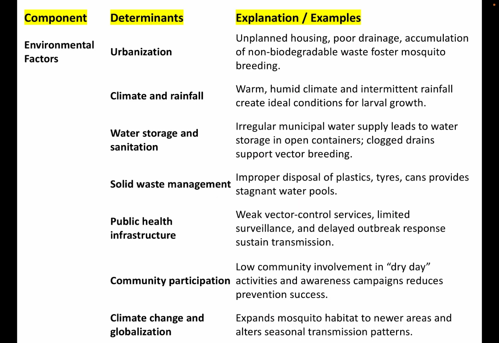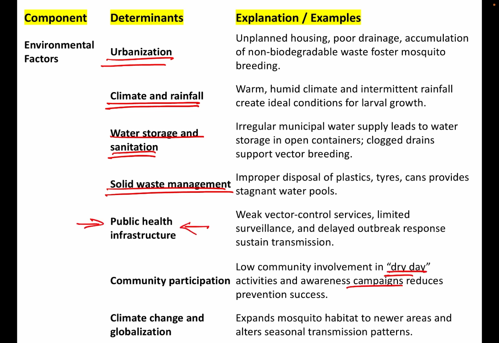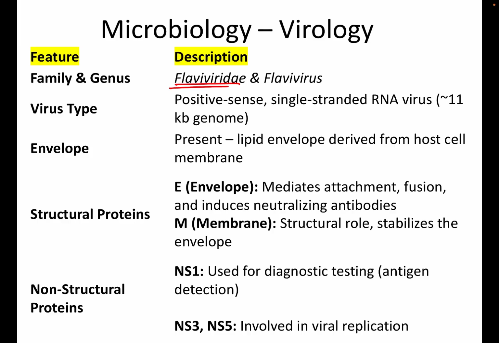Coming to the environmental factors: rapid urbanization, climate and rainfall change, water storage and sanitation practices, solid waste management practices, and pre-existing public health infrastructure. Low community participation in vector control activities and awareness campaigns reduces prevention success. So climate change and globalization are the major key factors in the determinants of dengue.